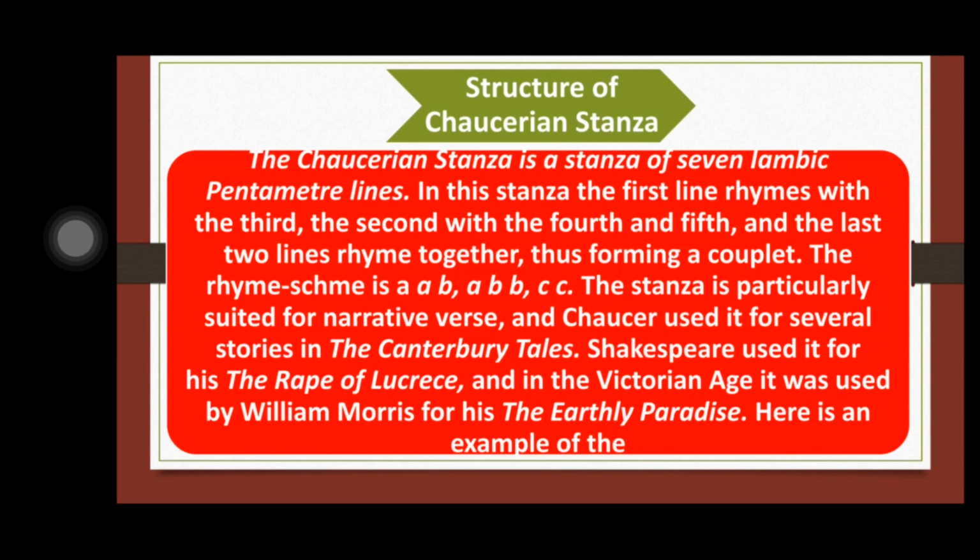For example, if there are 3 stanzas, every stanza will have 7 lines, and each line will have 5 feet and 10 syllables, because in 5 feet we will have 10 syllables. That's why we call it iambic pentameter. Penta means 5, iamb means unstressed and stressed, and 7 means 7. So 7 lines and iambic pentameter.